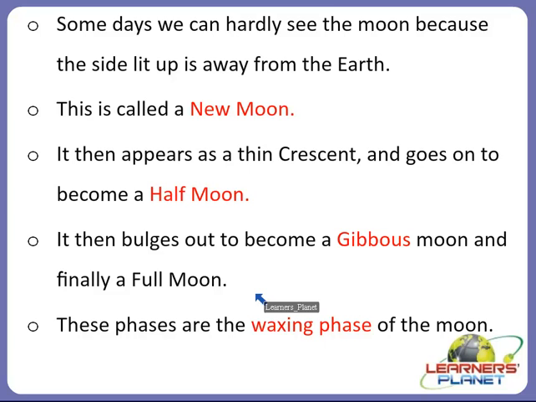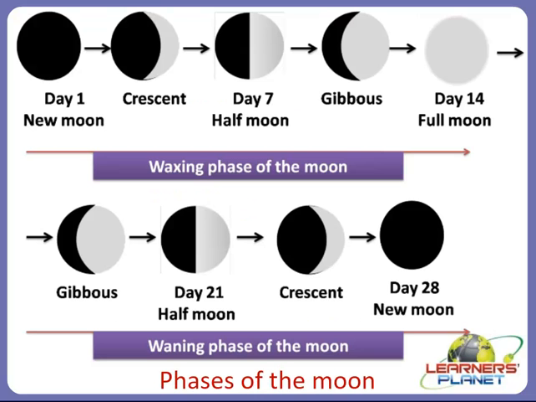So these phases of changing shapes, different shapes from new moon to crescent shape, and then half moon, and then gibbous moon, and then finally a full moon. These all are the different shapes which appear, or which are the phases of the moon, and these phases are called the waxing phase of the moon. So let us understand more clearly with the help of a diagrammatic representation of the phases of the moon.